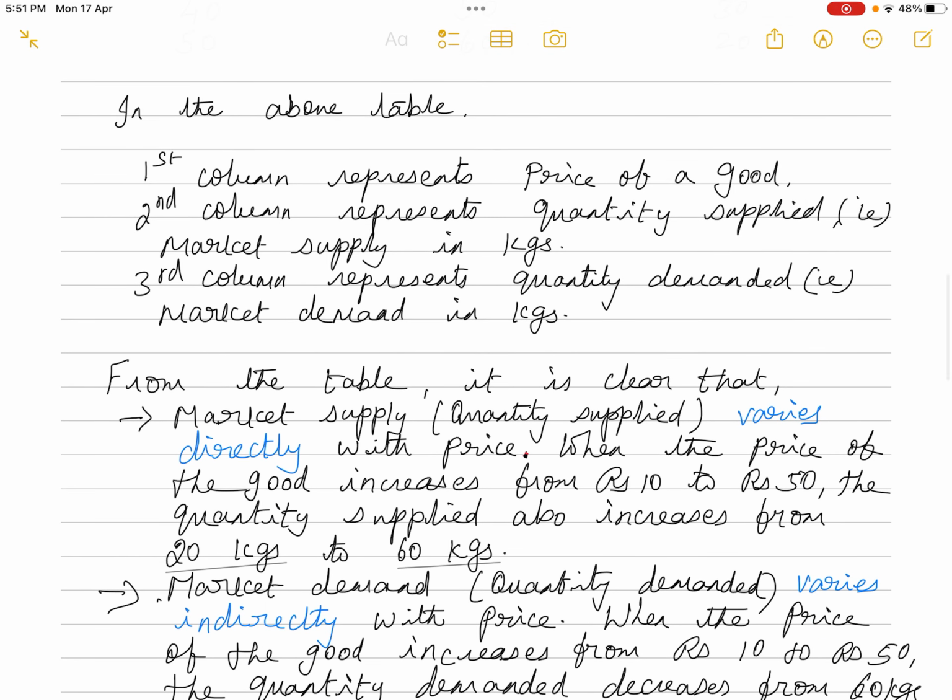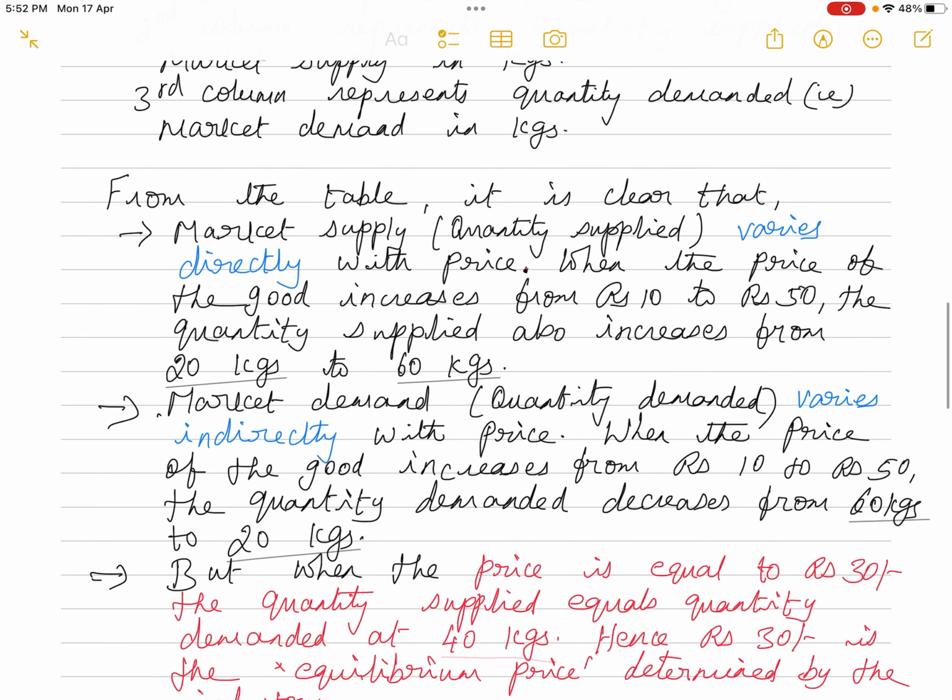Okay, so this is what the table is representing, and the same table you are going to write in the form of sentences in your answer. So that's what we are writing. You can see that in the above table, the first column represents the price of a good, the second column represents quantity supplied, that is market supply in kgs, and the third column represents quantity demanded, that is market demand in kgs. From the table, it is clear that market supply, that is quantity supplied, varies directly with price.